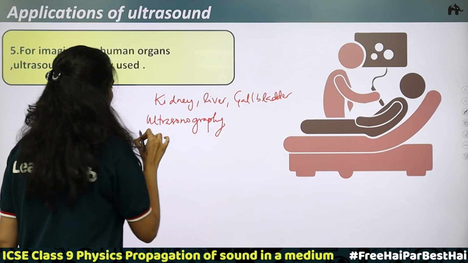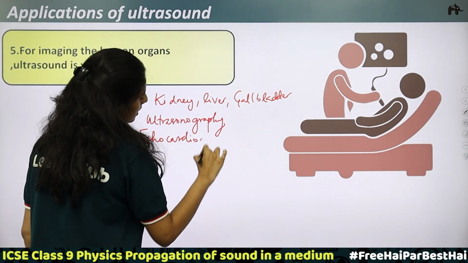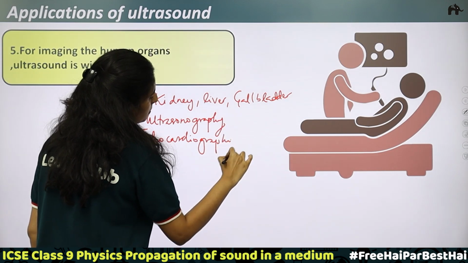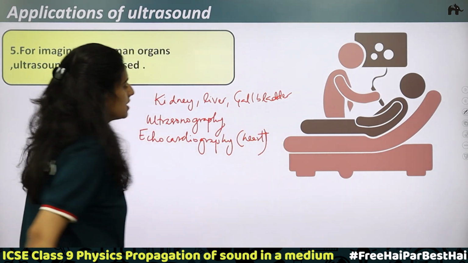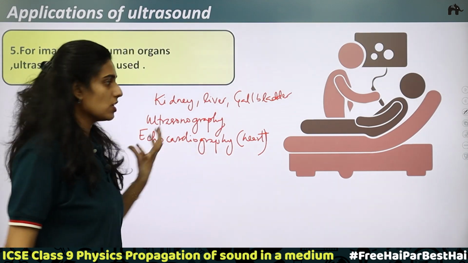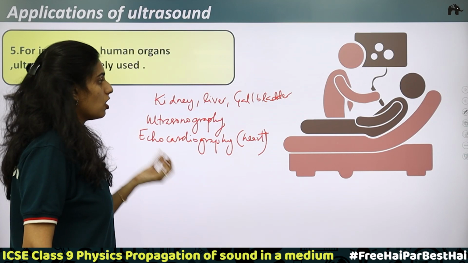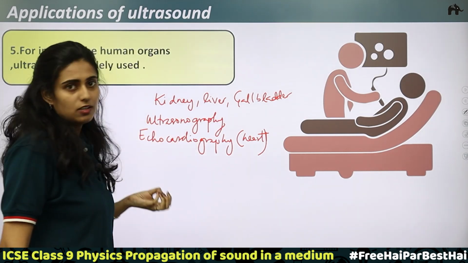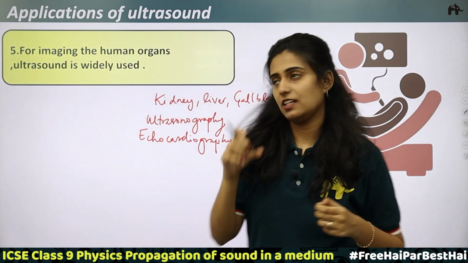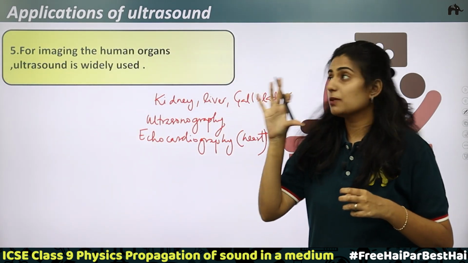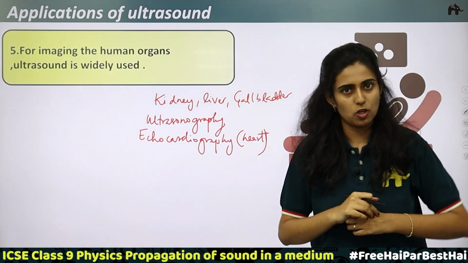Then you have echocardiography. Echocardiography is used to get the image of a person's heart. This helps us to detect if there are some stones or tumors in a person's body. Using ultrasonography, you can detect it, by taking the images of a person's different organs.